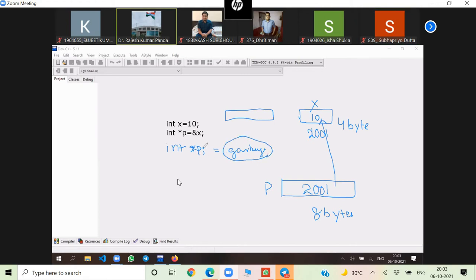Now, this type of pointer, which is not initialized, is known as a wild pointer. Okay. Wild. Why is it known as a wild pointer? Can anyone tell me? It stores a garbage value, but why is it known as a wild pointer? It is wildly pointing anywhere. Wild means what? Dangerous. Wild means actually dangerous.